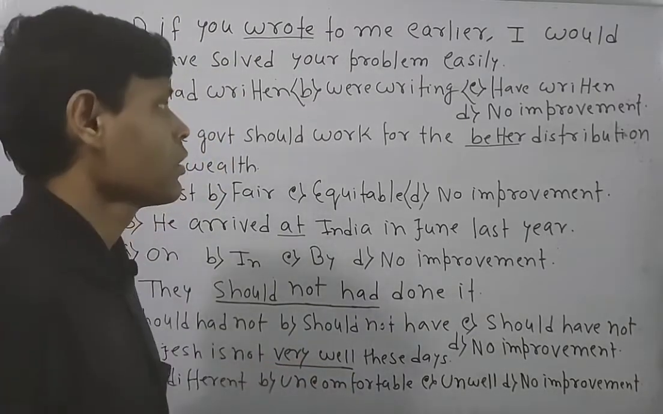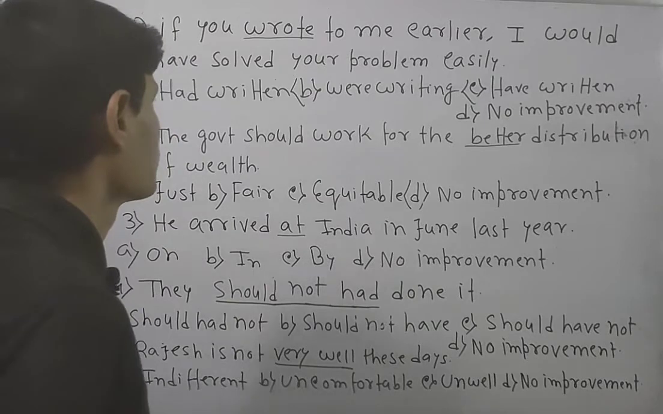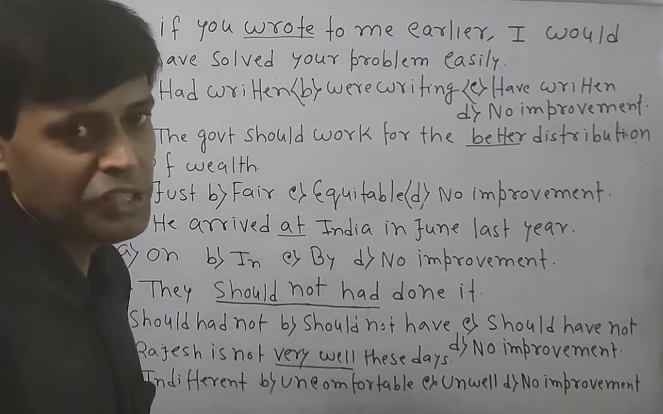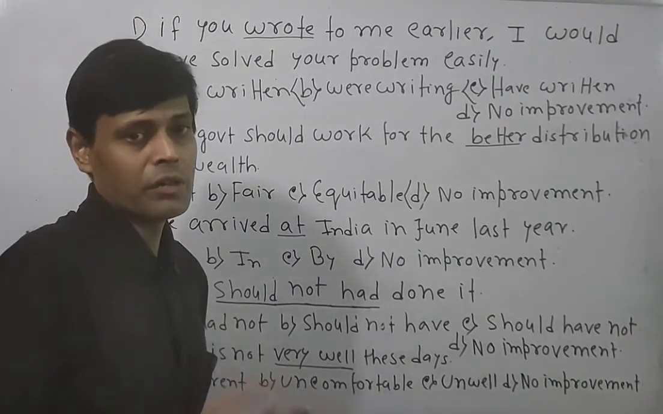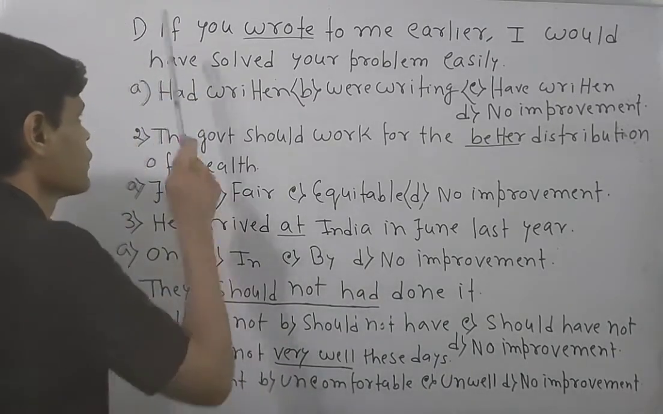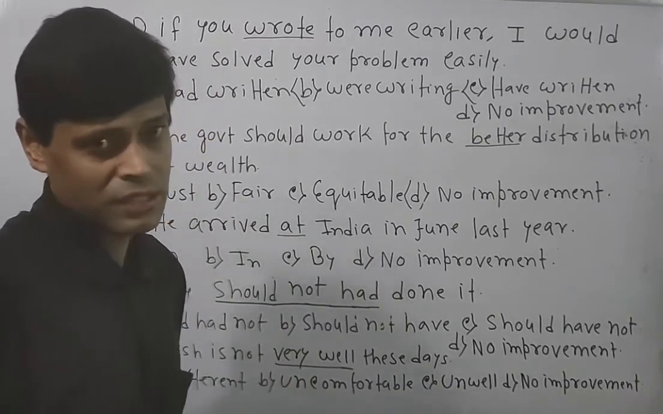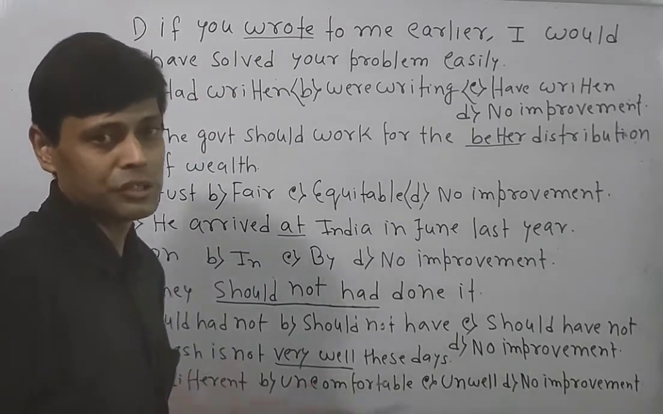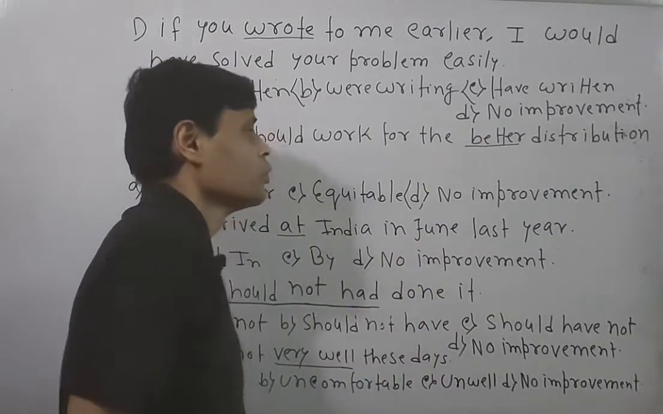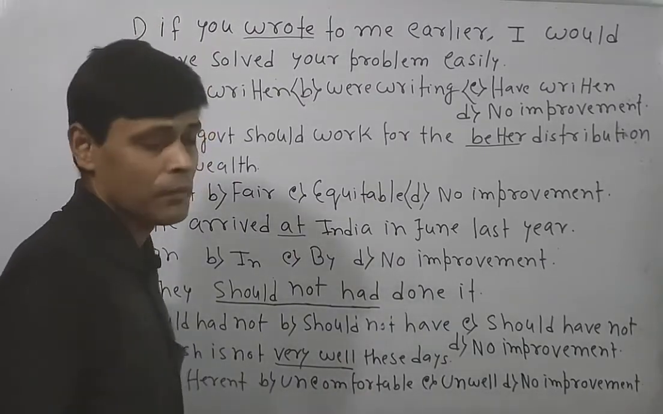Now look over the question again. If you wrote to me earlier, I would have solved your problems. This type of sentence is called the fictitious sentence in English, or you can say improbable sentence. Certainly it's a conditional sentence because if is there. So whenever you are going to write some conditional sentence in the shape of would have or could have or might have, instead of would have we can also write could have or might have.